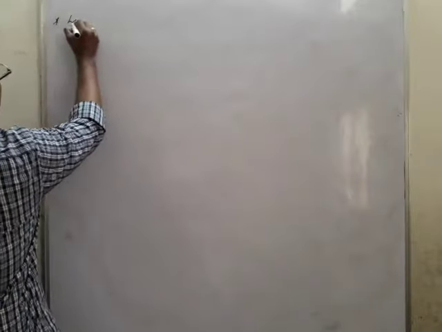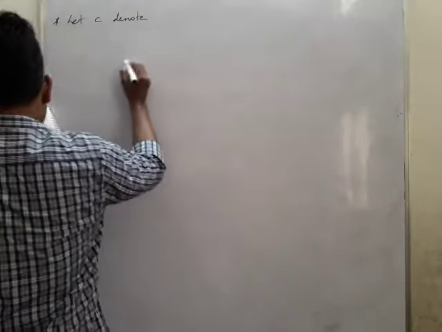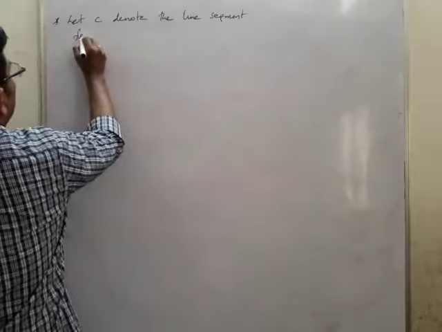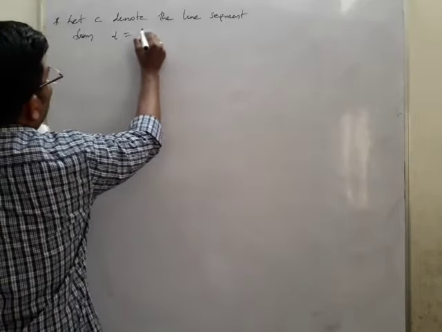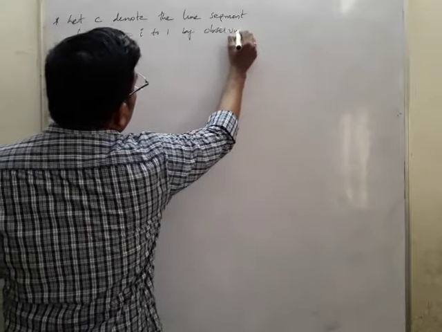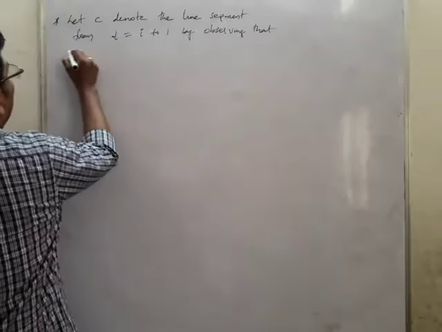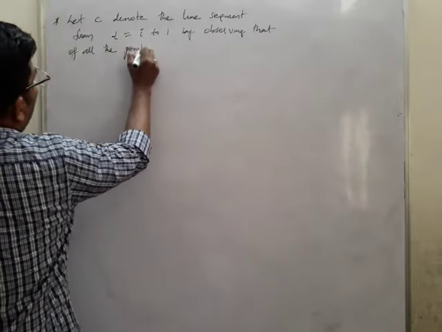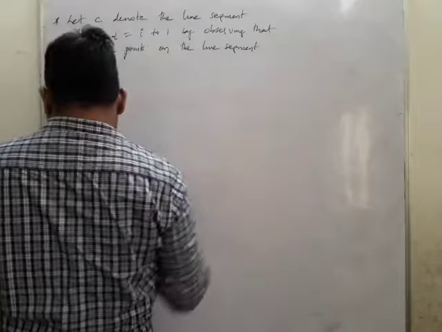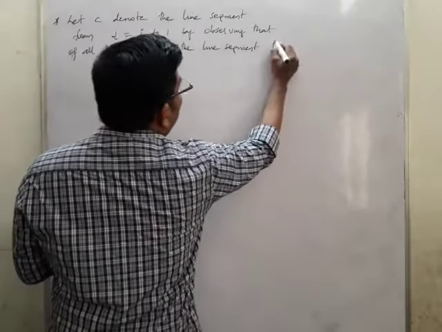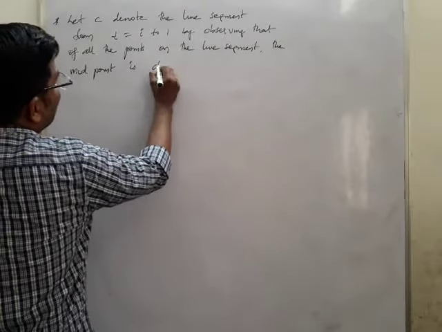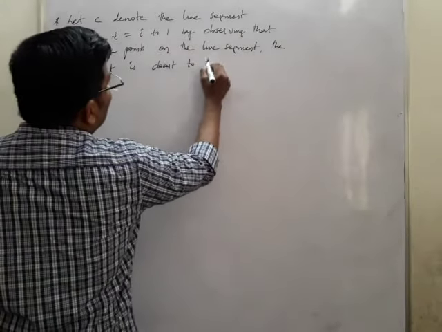Okay, the problem. Let C denote the line segment from z equal to i to 1, by observing that of all the points on the line segment, the midpoint is closest to the origin.